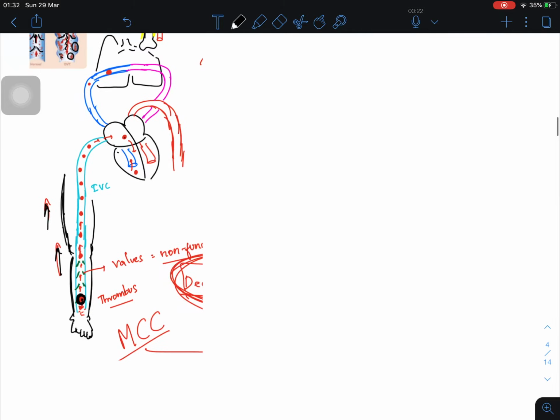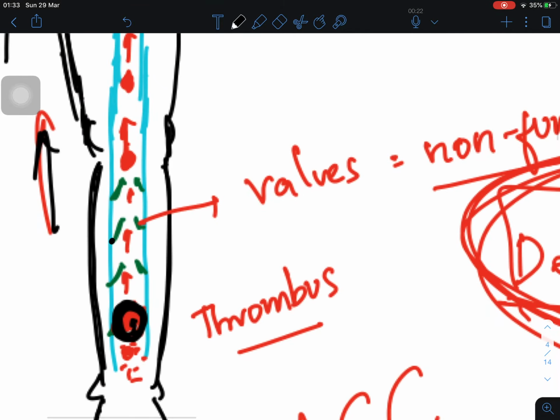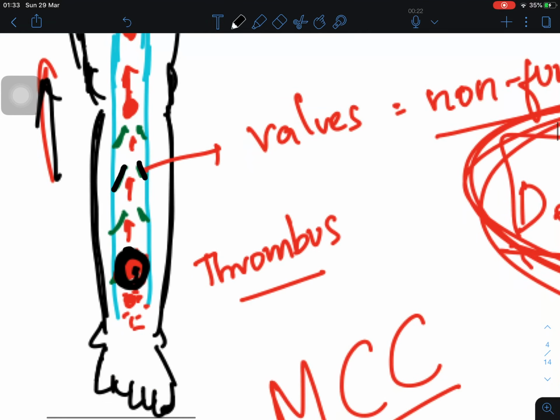In this picture, these green color things that you can see here are the valves which are present in the veins. For example, these are the valves which are responsible for pumping the blood from the lower extremities, from the lower part of your body, into your right atrium. If these valves are dysfunctional, can the blood ascend or be pumped up? No. So what will happen? The blood stays there, causing a big thrombus here.